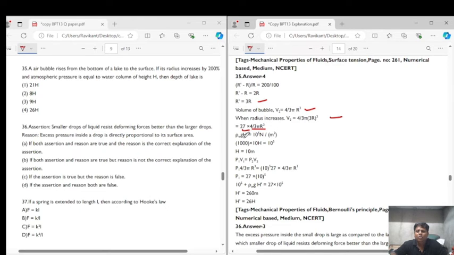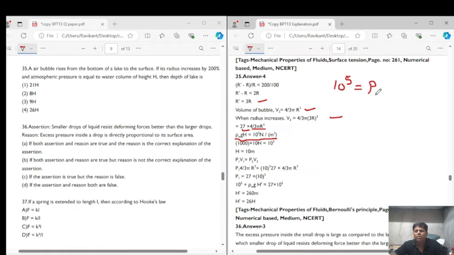Now rho gh is the pressure of the water column, which is equal to the atmospheric pressure, because here they say that the atmospheric pressure is equal to the water column height. So atmospheric pressure is 10 to the power of 5 Pascal, and this is equal to pressure because of water column.